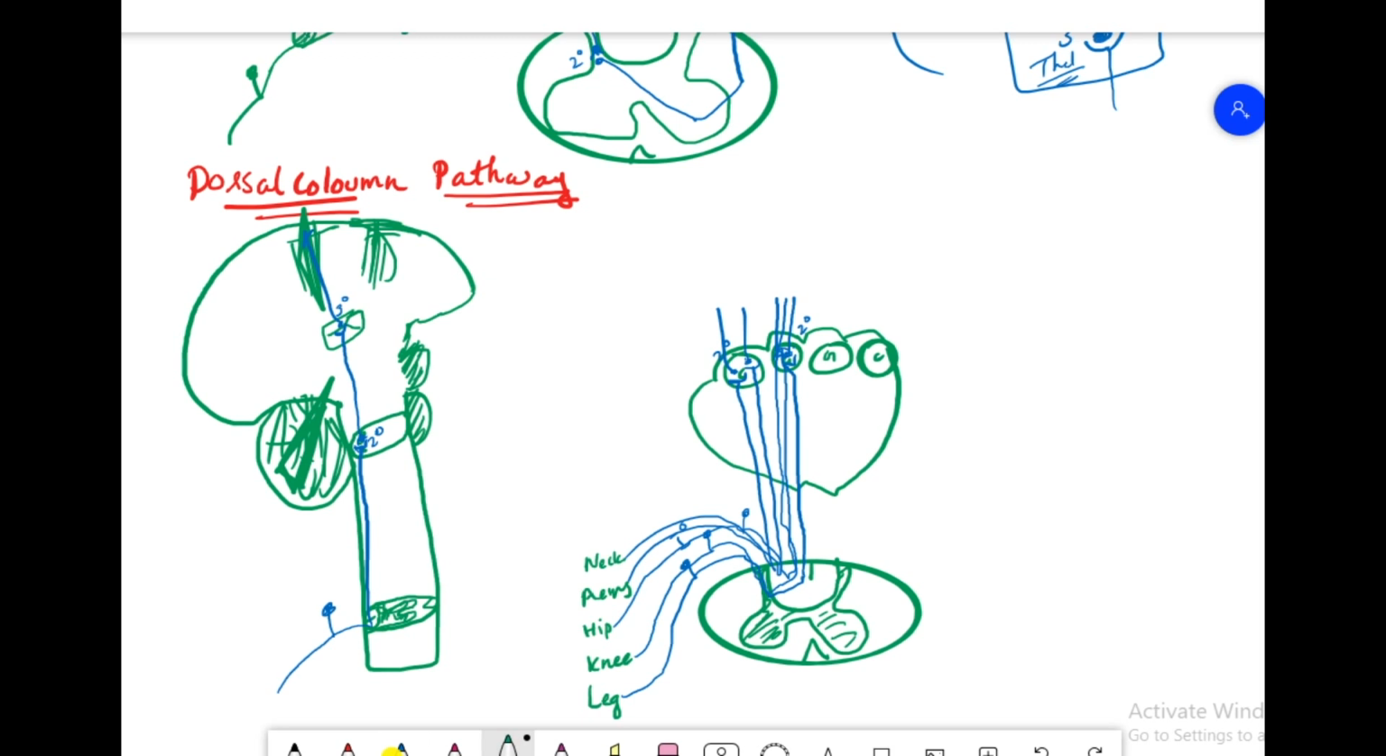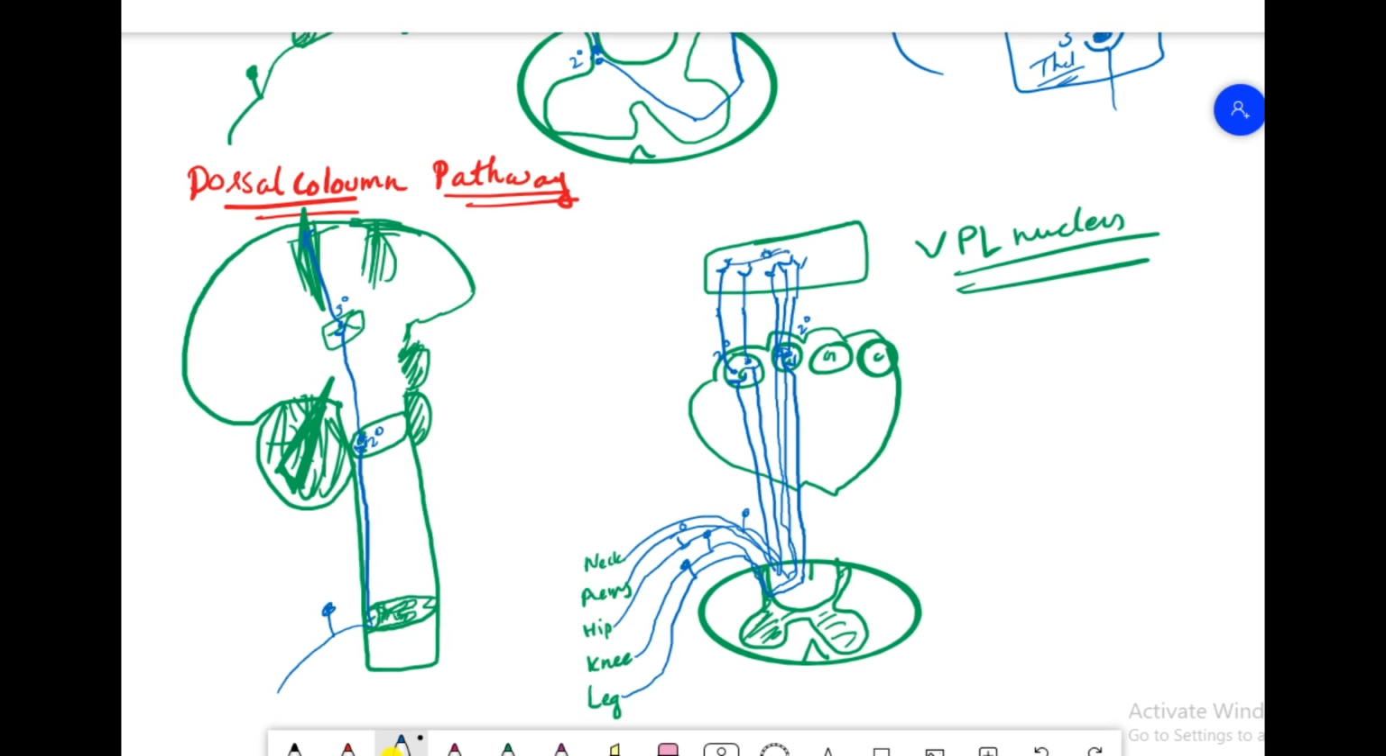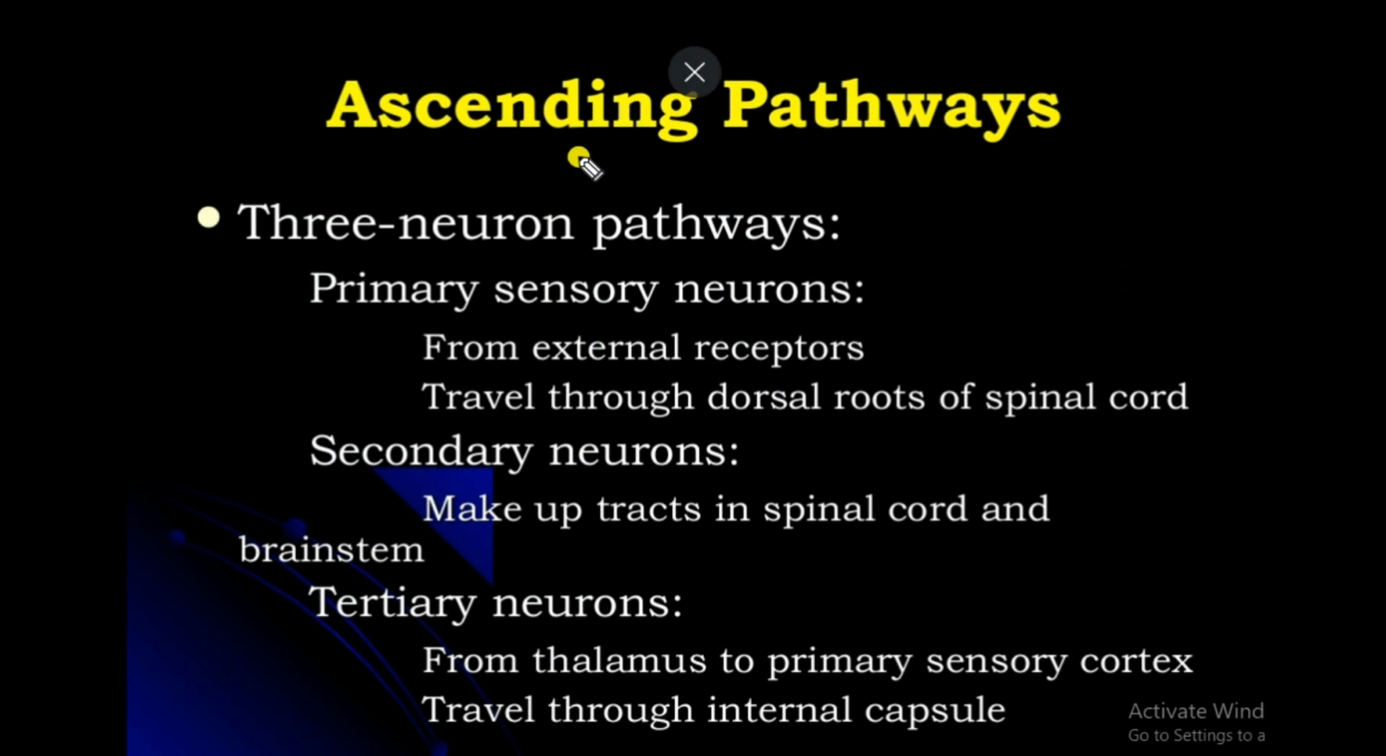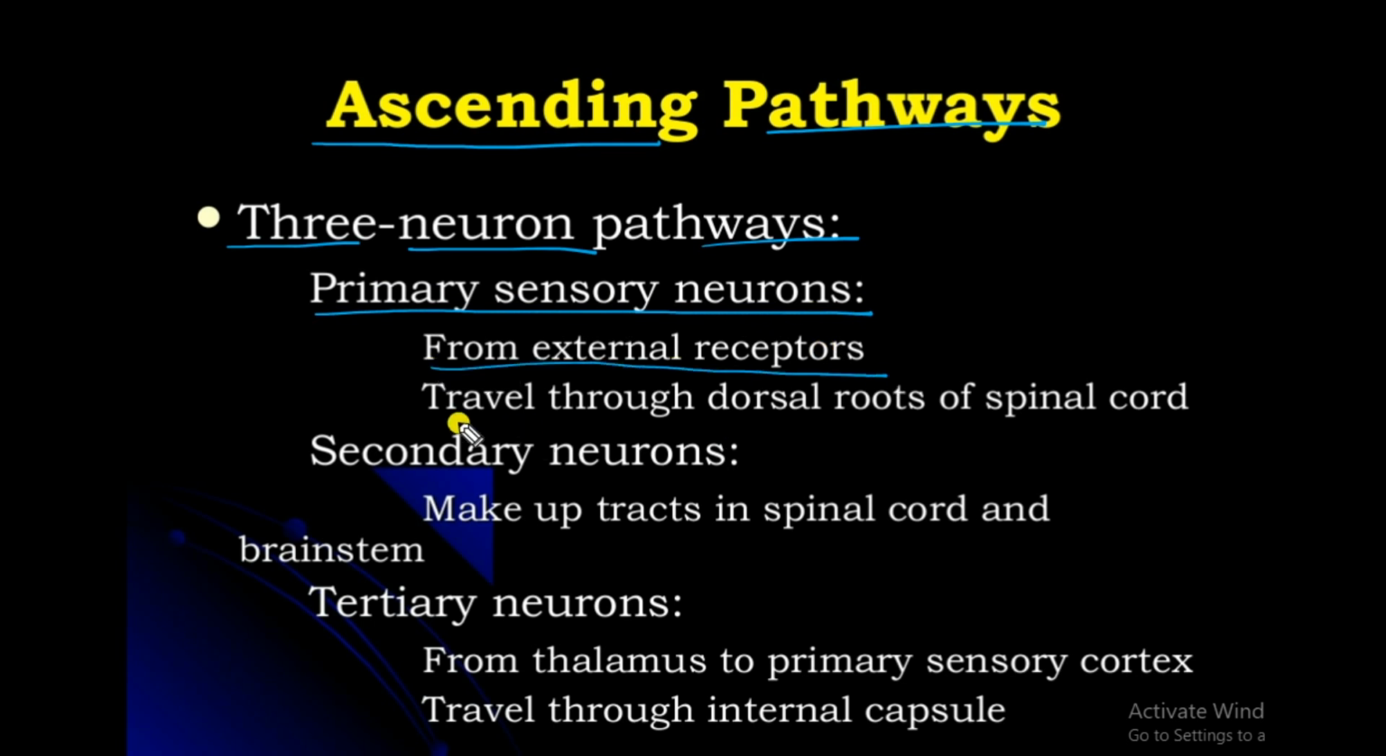First order neurons are where? The dorsal root ganglion, and second order neurons are located in the nuclei present in the medulla oblongata, and second order neurons get into the thalamus, the ventral posterior lateral nucleus of the thalamus, and from there they reach the primary sensory cortex. That's what I am saying.